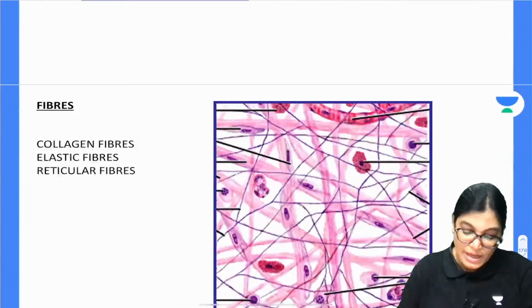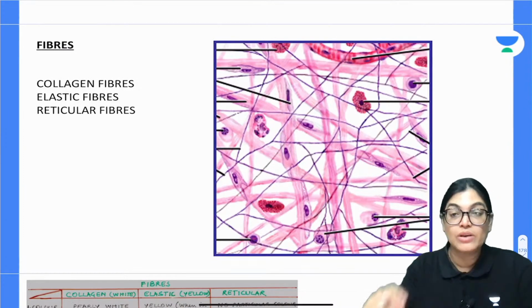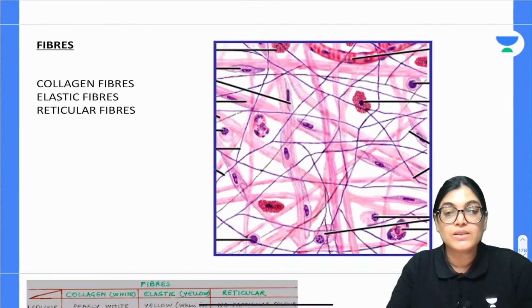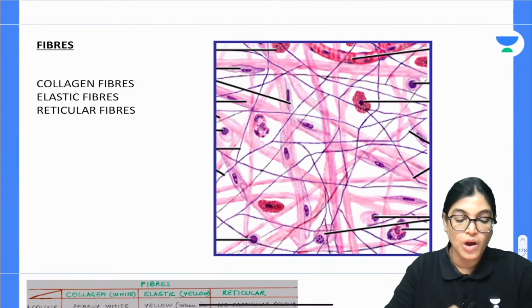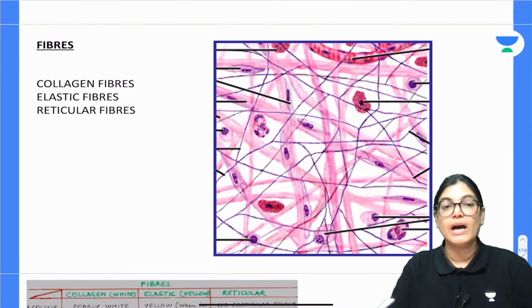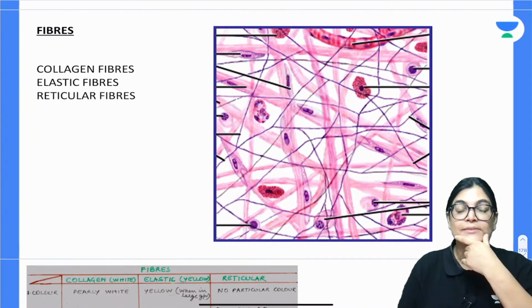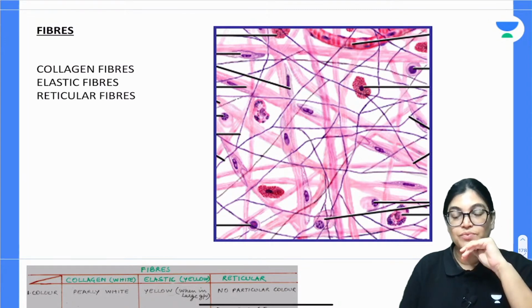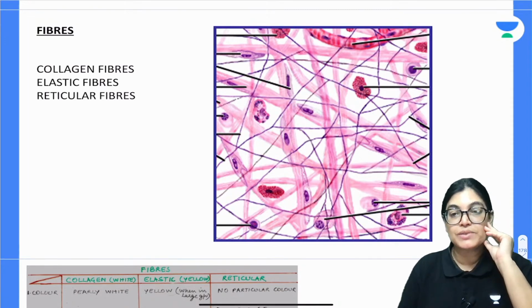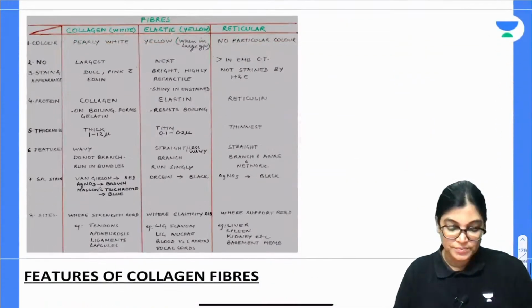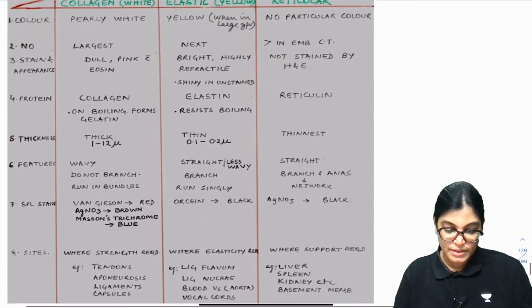Eosinophils, neutrophils. And let's talk about the collagen fibers, and the comparison of the fibers is very important for you. How many types of fibers are there? The important fibers are the elastic fibers, the reticular fibers, and the collagen fibers. We have to know the difference between these three types of fibers. So let's see another comparison.